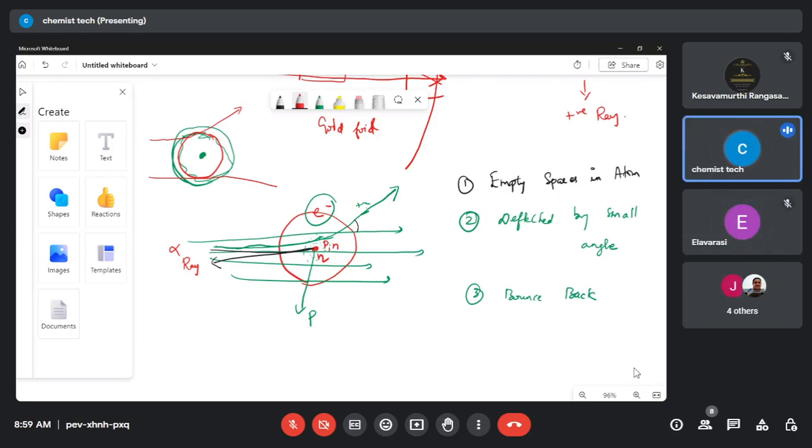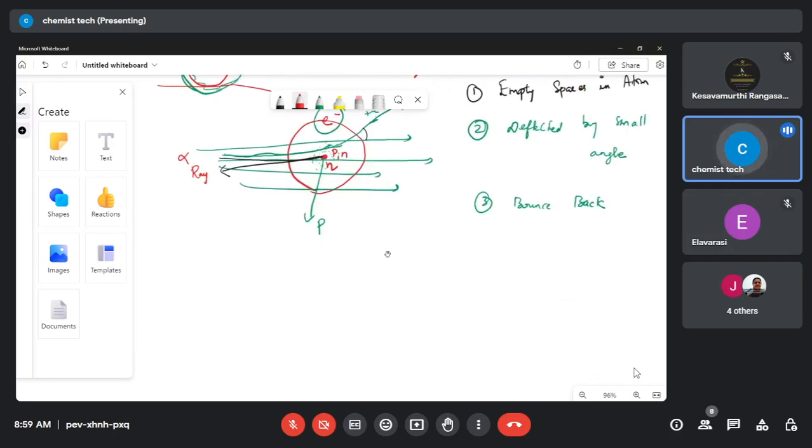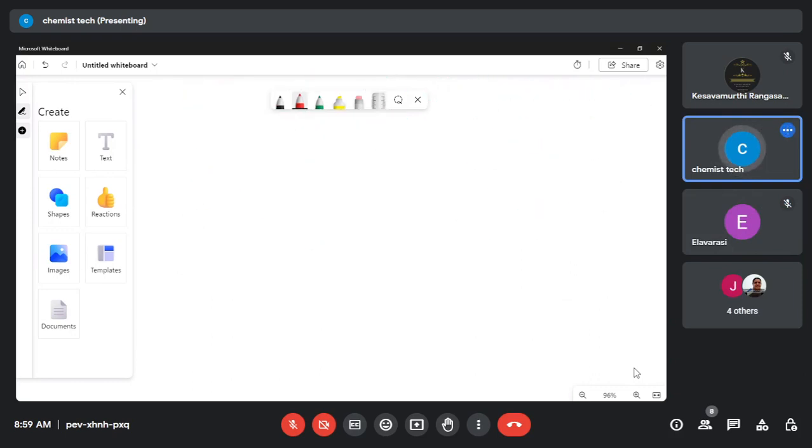Even so, this is not a successful model; there is some failure. Rutherford is saying he found a proton, but he is not talking about neutrons. There is a proton present in the center, and the electrons are present in the orbit. Electrons keep on revolving in the orbit. But what will happen? He missed to say this point. According to Maxwell, this comes from the Maxwell theory.